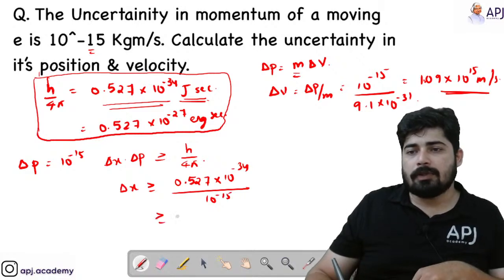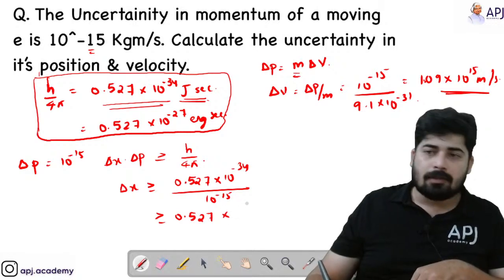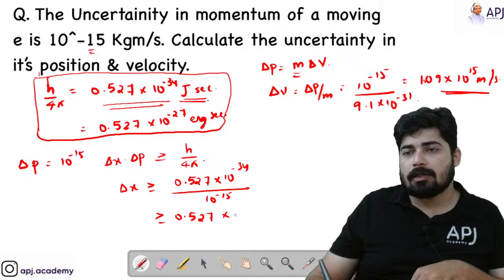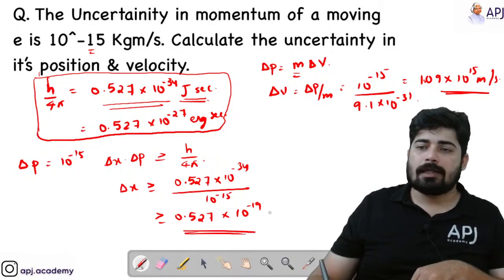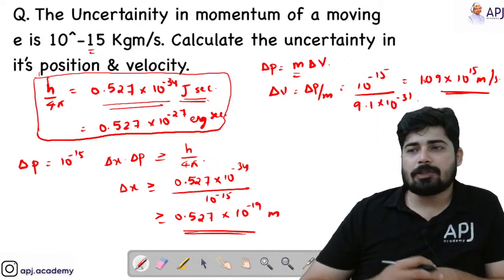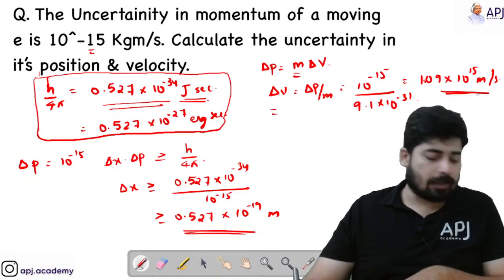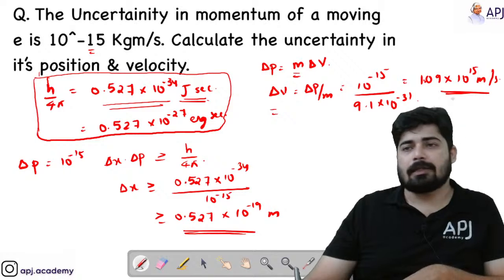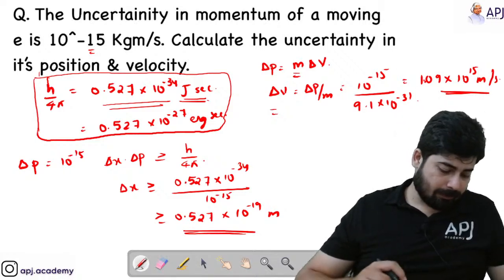So we get the value equal to 0.527 into 10 raised to minus 19, right? So delta x is in meter. So delta x equals 0.527 into 10 raised to minus 19 meter, and delta V equals 1.09 into 10 raised to 15 meter per second. Yes, is that clear, students?